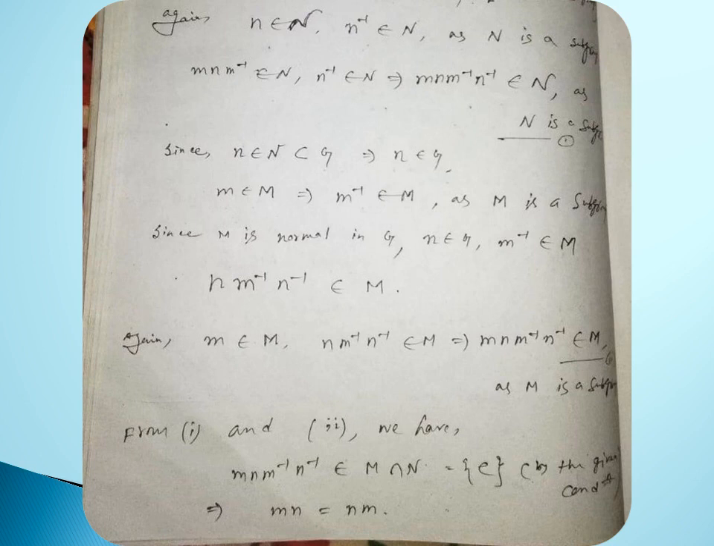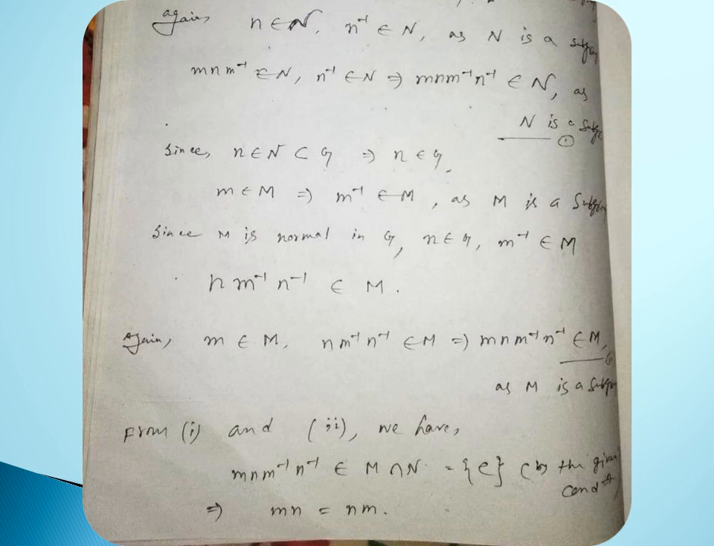Since n belongs to capital N, which is a subset of G, this implies n belongs to capital G. So m belongs to capital M, this implies m inverse belongs to capital M, as M is a subgroup. Since M is normal in G, n belongs to G, and nm inverse n inverse belongs to capital M. Again, small m belongs to capital M, and nm inverse n inverse belongs to capital M. So this implies mnm inverse n inverse belongs to capital M, as M is a subgroup.